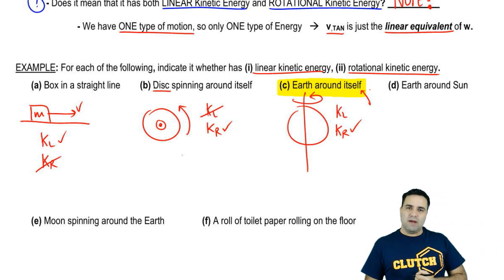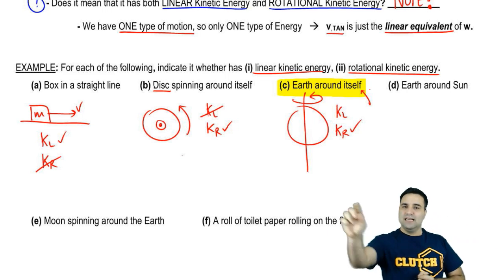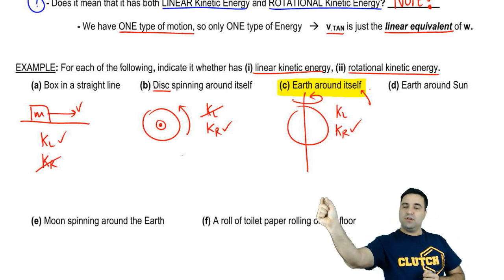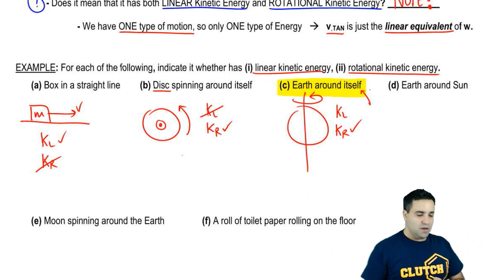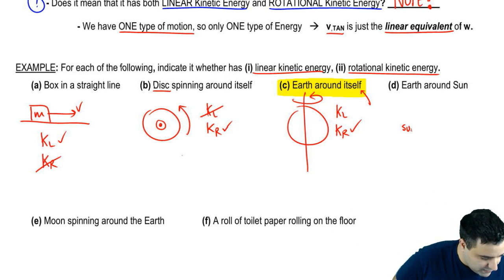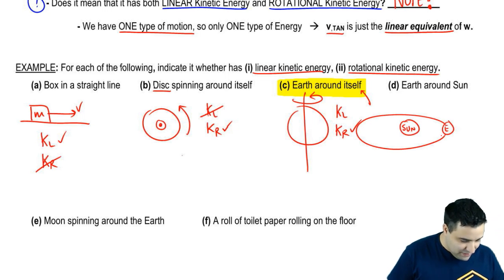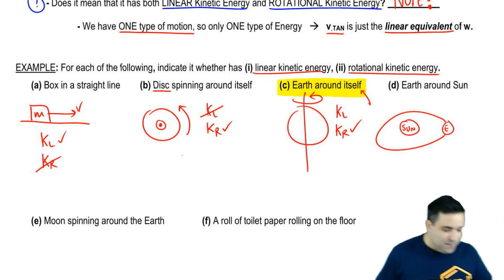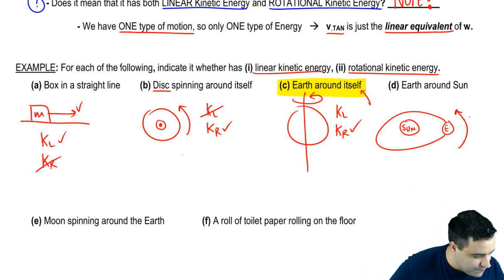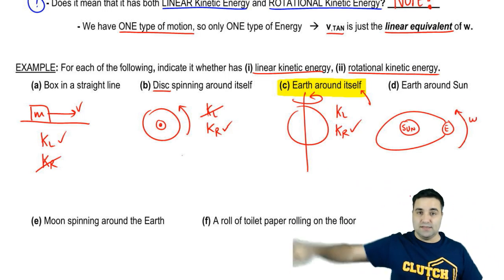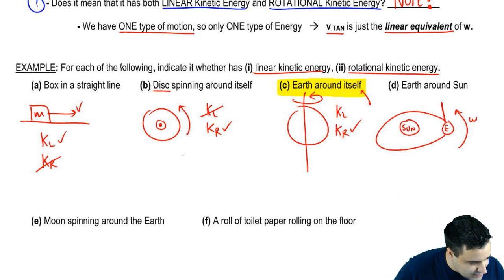Now, what about the Earth around the sun? The center of mass of the Earth does move around the sun, right? So let's draw that real quick. The Earth is doing this. Now, this is where it gets complicated, because you could think of this as, well, the Earth has w around the sun, but it also has an instantaneous velocity v.